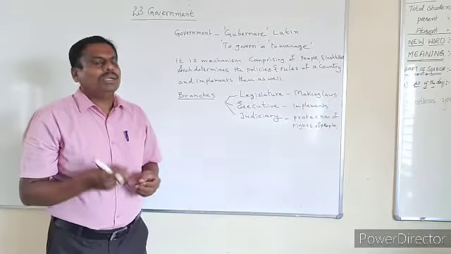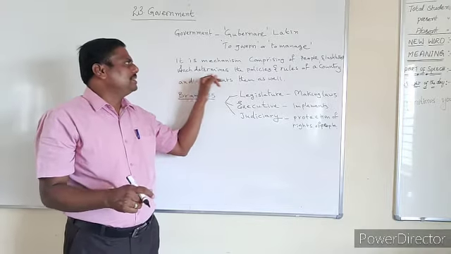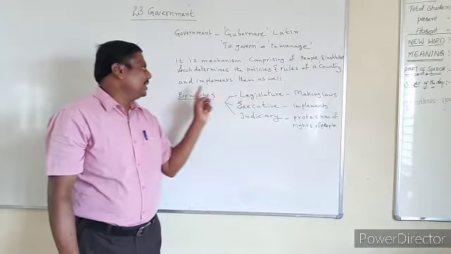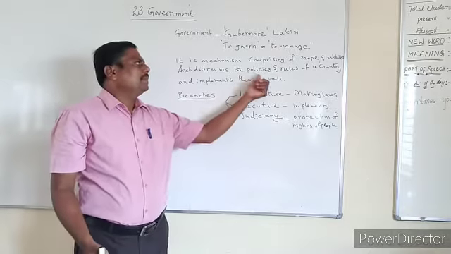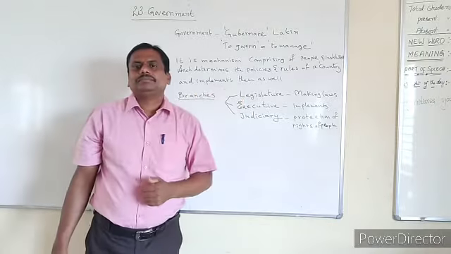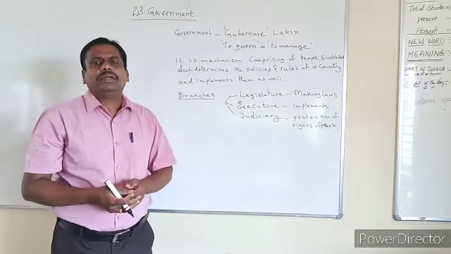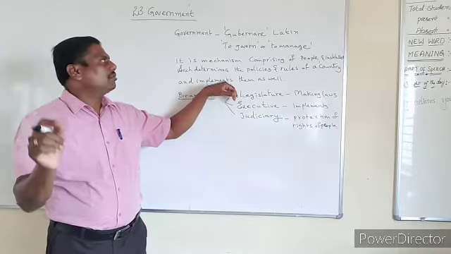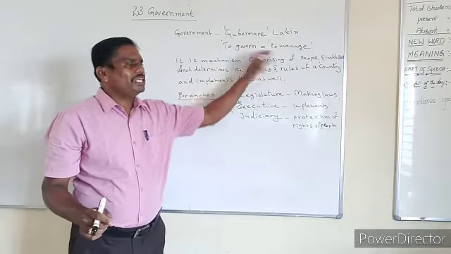What does this mechanism actually determine? It determines the policies. This mechanism determines the rules of a country, and after determining the policies as well as rules, what do we do? We try to implement those rules of a country. Understood? So far what we have learned, the English word government has been derived from the Latin word governare, which means to govern or to manage.